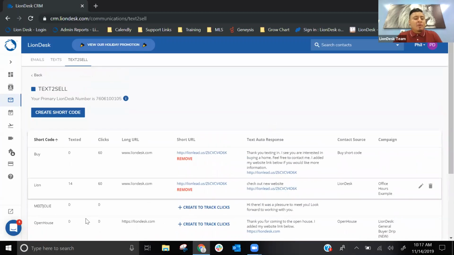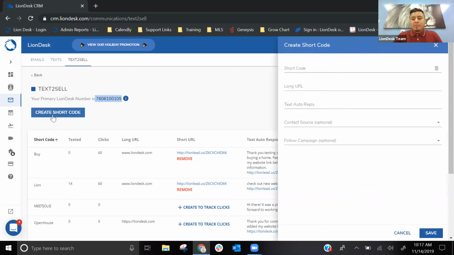As I scroll below, where do you text this code in? You're going to text it to the custom number, 760-610-0105. This is this account's custom number. Anytime you text that code to this number, you're going to receive an auto response. You can create unlimited codes. You can start by clicking on Create Short Code. You'll see it slide in from the right, and you're going to fill out all of these fields.